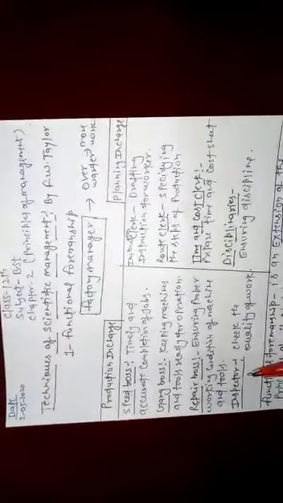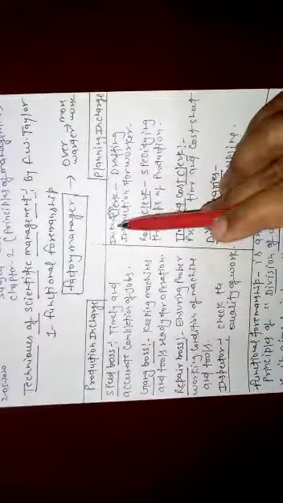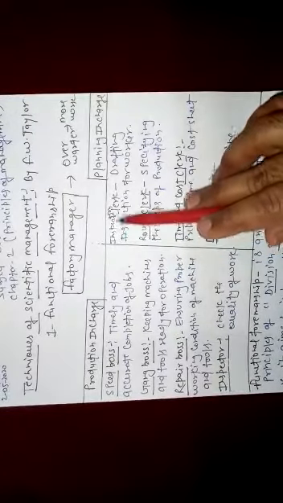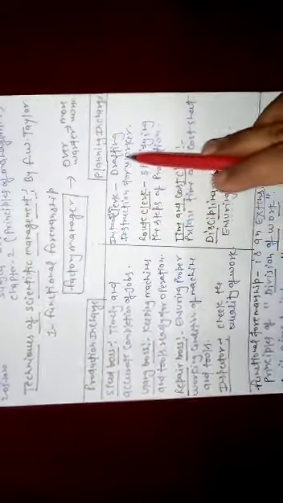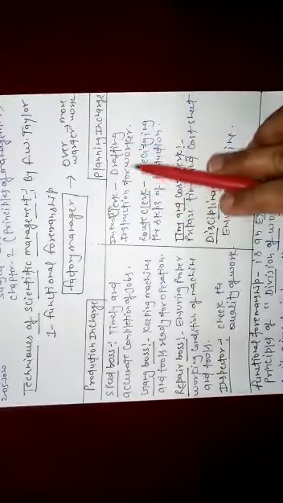Thereafter, planning in charge. In planning in charge, the instruction clerk drafts instructions for the workers.